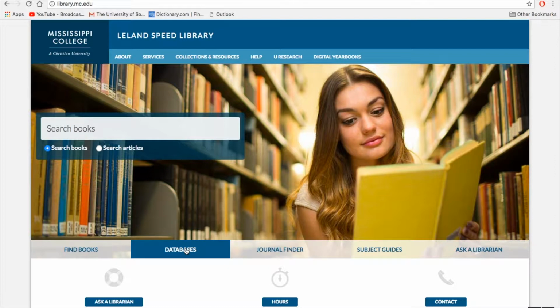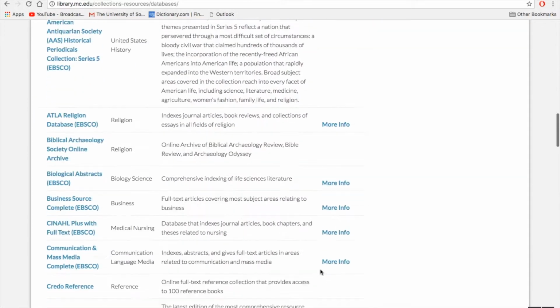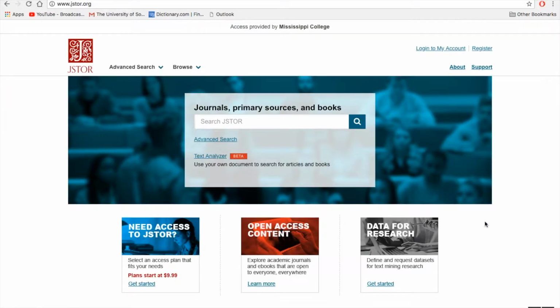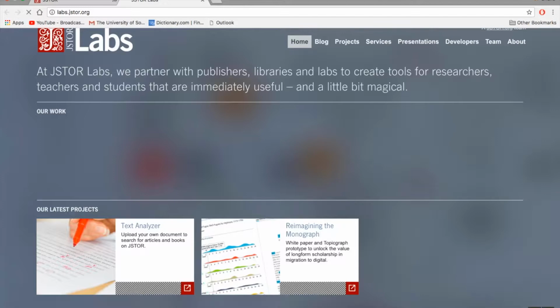So from the library's website, we can click on databases, which will take us to our list of over 50 databases that are arranged alphabetically. We can click on JSTOR. And from JSTOR's homepage, we'll go to the bottom and you'll see a link that says JSTOR Labs. We'll click on JSTOR Labs,